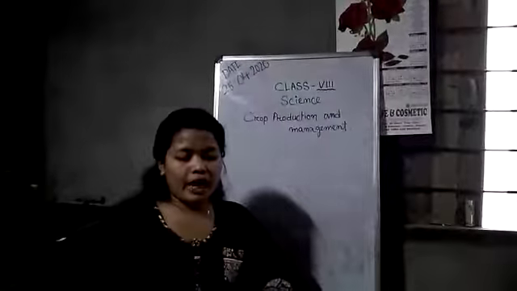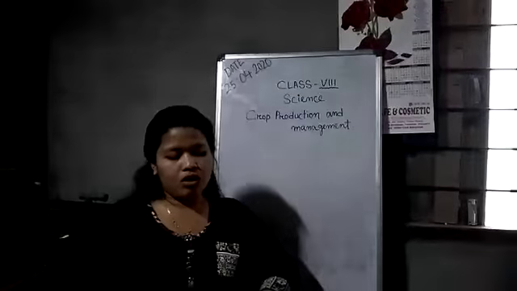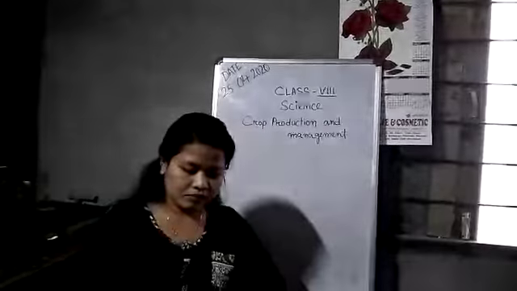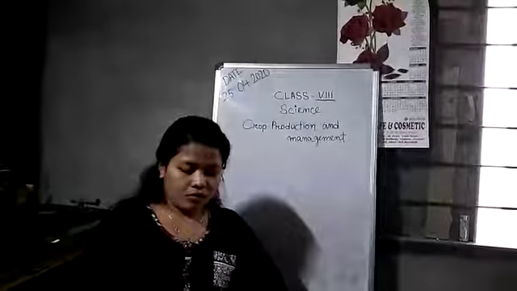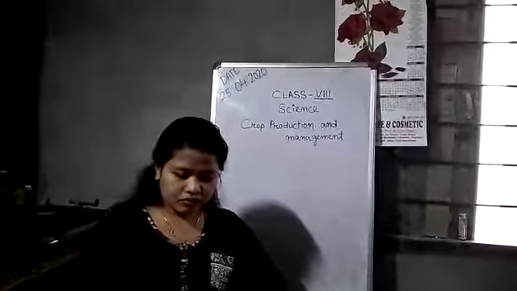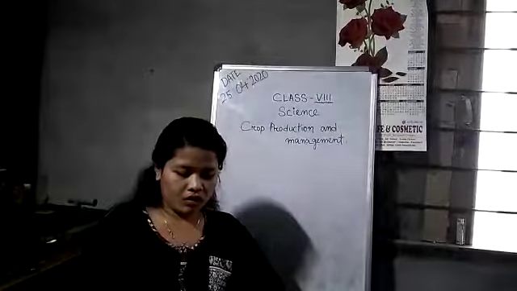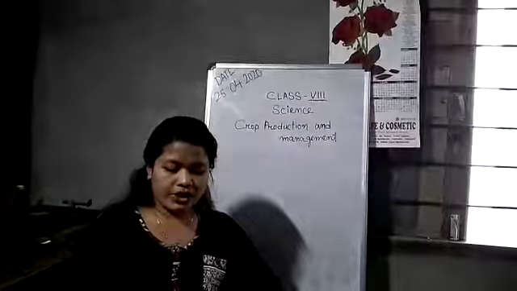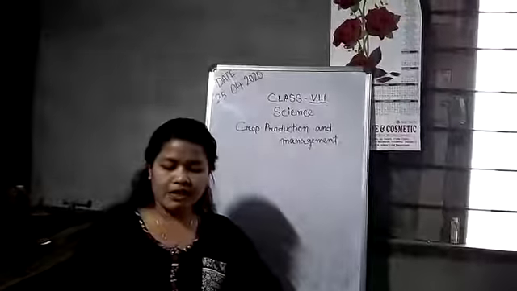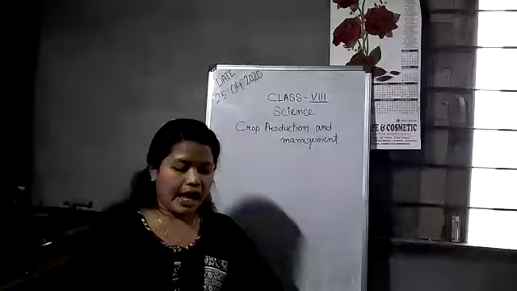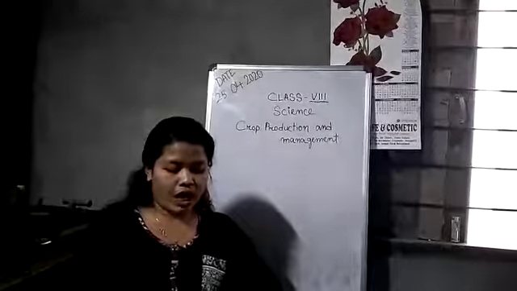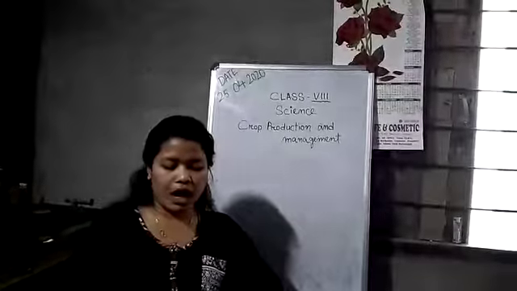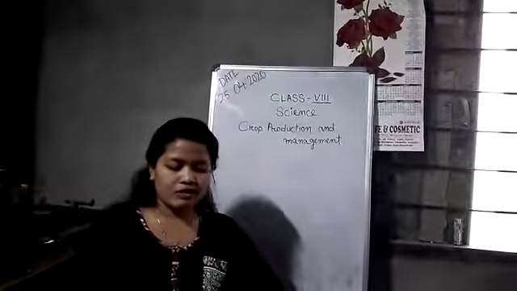And food from animal sources. We also get food from animals. We have learned about the different ways of crop production in the form of grains, vegetables and fruits. As crops are useful to us, similarly, there are several animals which are useful to us and provide us food.